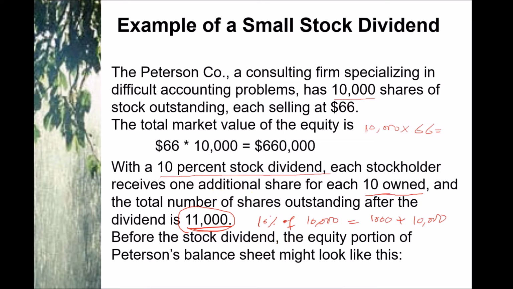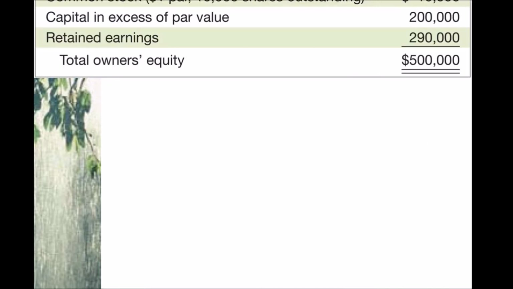Before the stock dividend, the equity portion of Pearson's balance sheet might look like this. So we have common stock up here, $1 par value for 10,000 shares, and this makes 10,000.